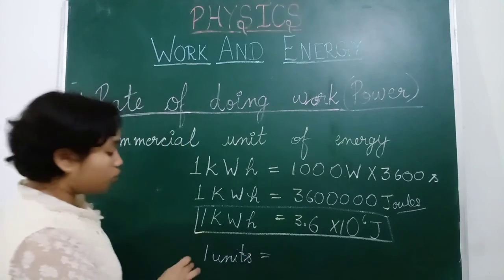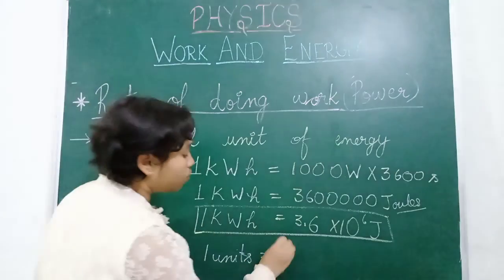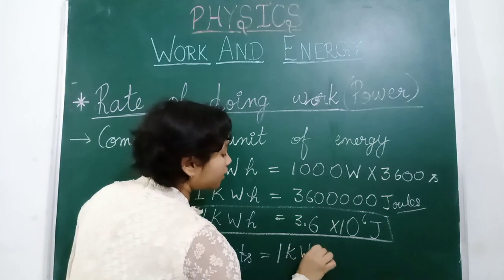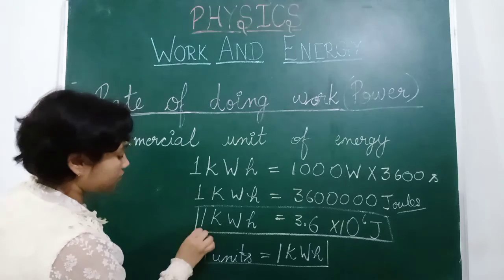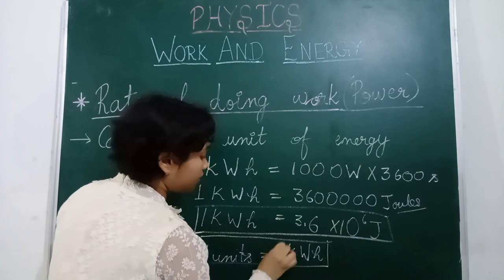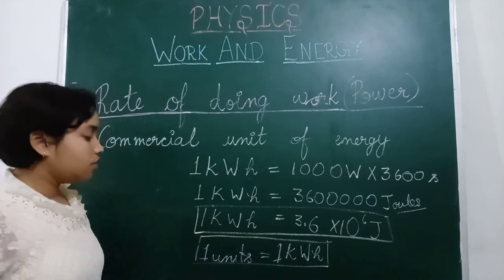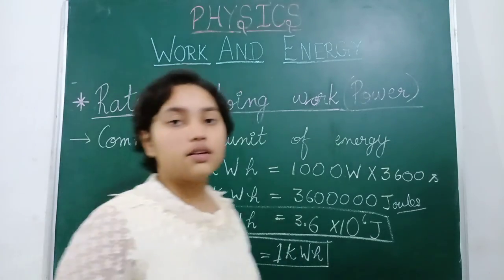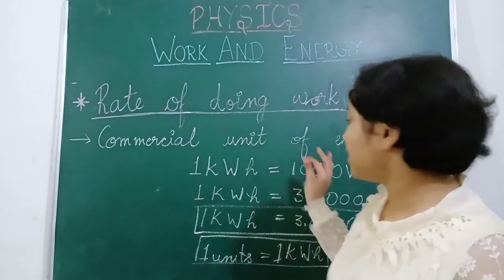So that's why 1 unit is equal to 1 kilowatt hour. One unit is equal to 1 kilowatt hour. So this is the commercial unit of energy.